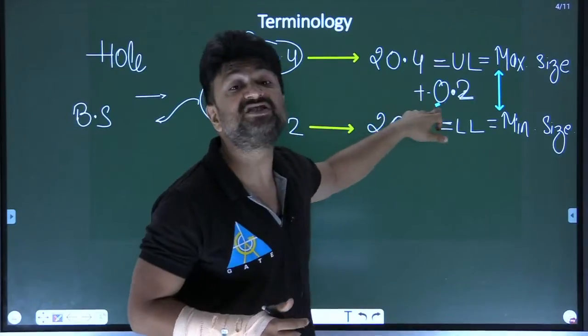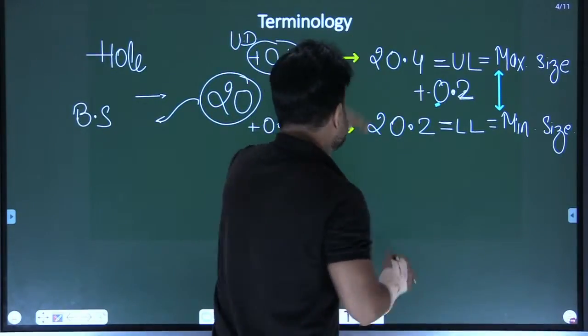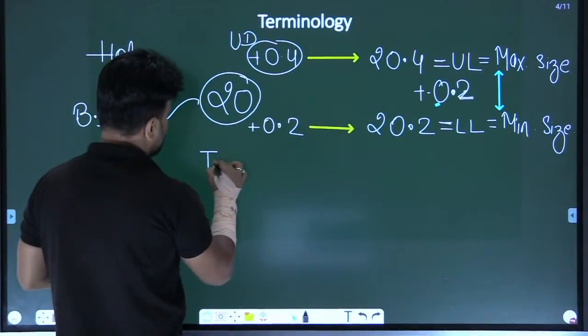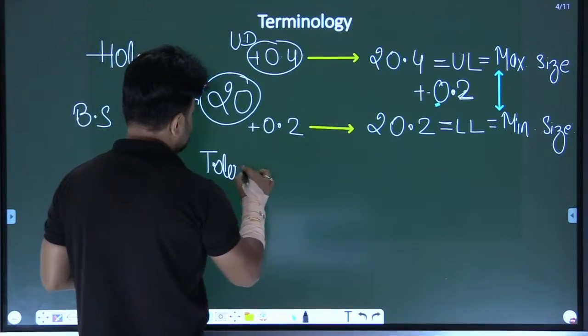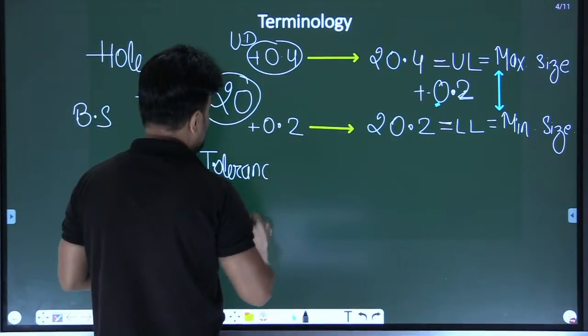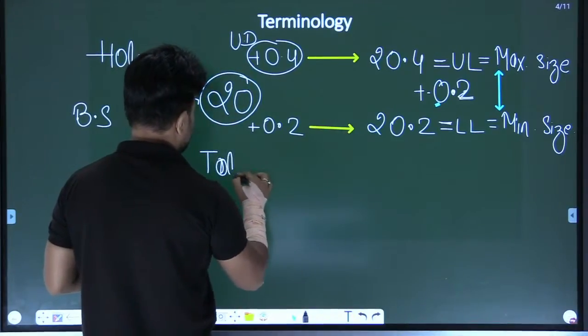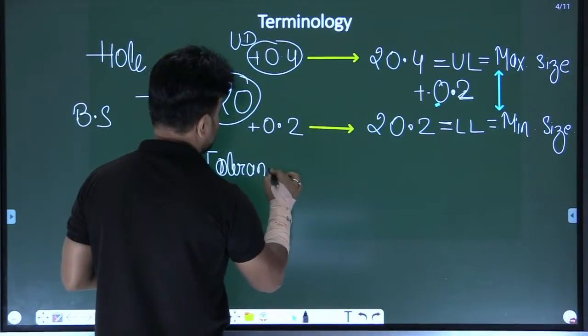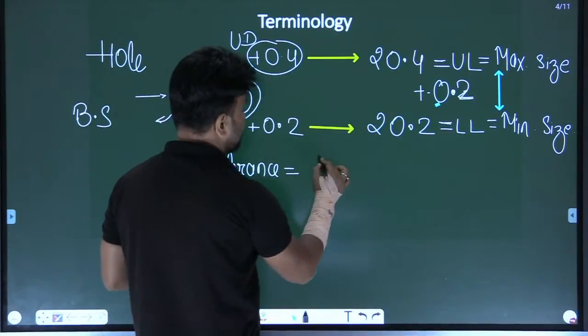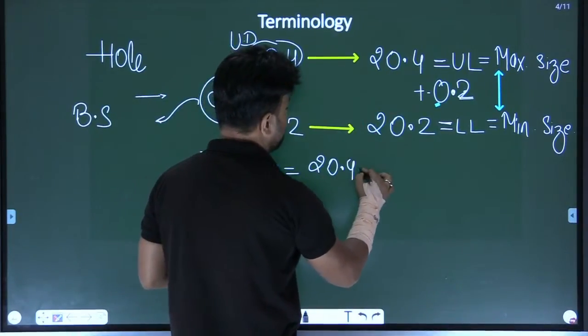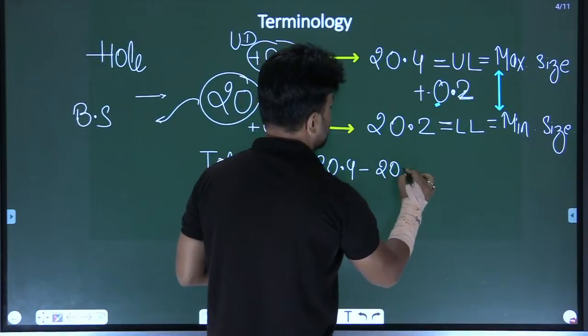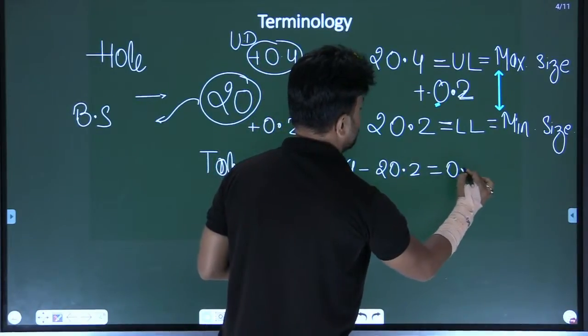So how can you get that tolerance? You get it from the maximum size 20.4 minus the minimum size 20.2, which is 0.2.